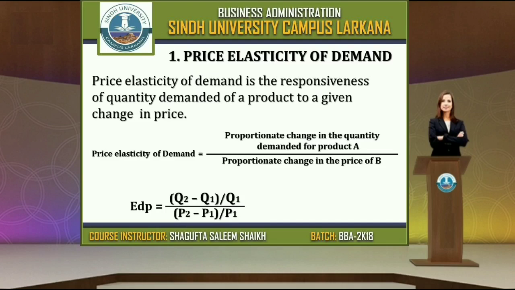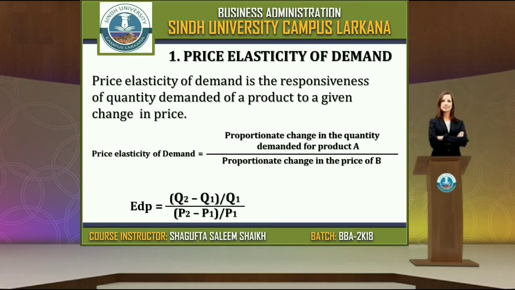When there is a change in the price of one product, it makes a difference in another product. Say product A and product B. Product A is going to change price, and our product is B. If the price of product A increases, our product B will have more demand. If the price of product A decreases, then the demand for our product B will be less. That is price elasticity, which talks about the price only. Where price is increasing, demand will decrease. Where price is decreasing, demand will increase. Based on this, we are going to discuss price elasticity of demand in more detail.